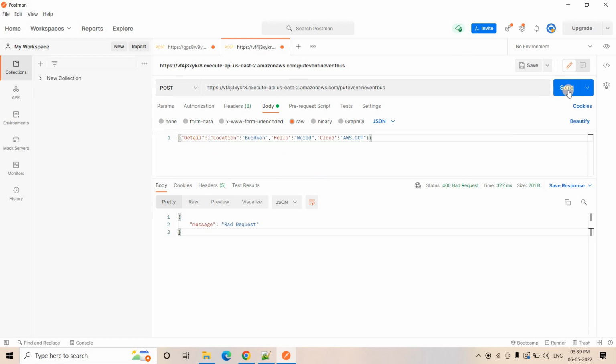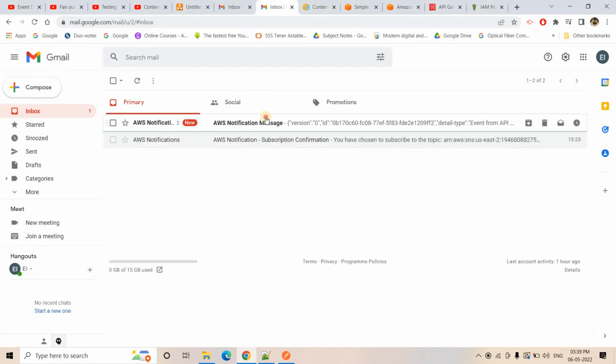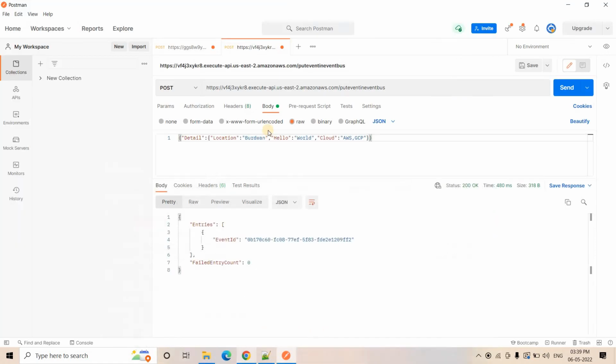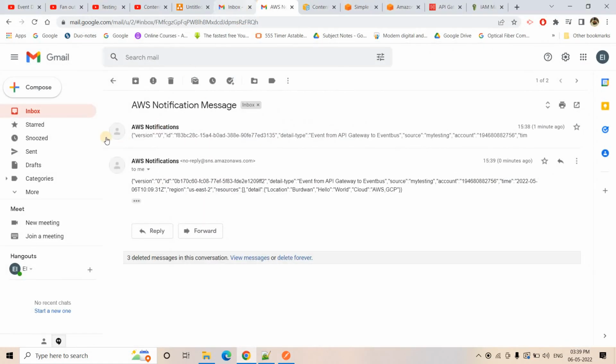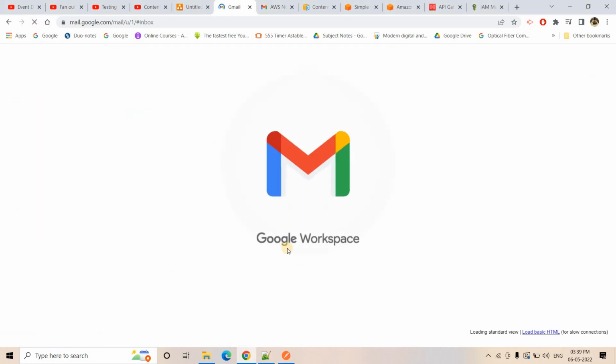If I put location bird1 and make a send request, again it is successful, and it will be going to our second mail ID. If I go, see, another mail came 0 minutes ago, and this one it is showing. Now instead of that, if I just put Kolkata and make a send request, it will be going to the Kolkata mail ID. Okay, let me refresh this one.